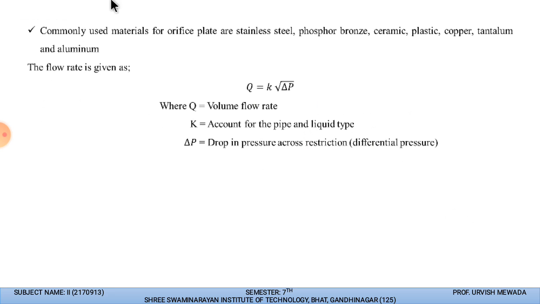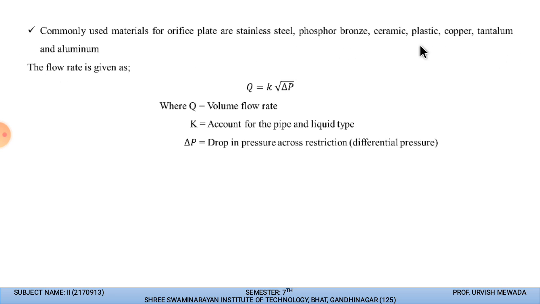Let's discuss the expression related to measuring the volume flow rate. Commonly used materials for orifice plates are stainless steel, phosphorus bronze, ceramic, plastic, copper, tantalum and aluminum. According to the fluid or liquid type, we can use different types of material so that we can avoid corrosion and erosion of the pipe, and we can also avoid scratches inside the pipe.